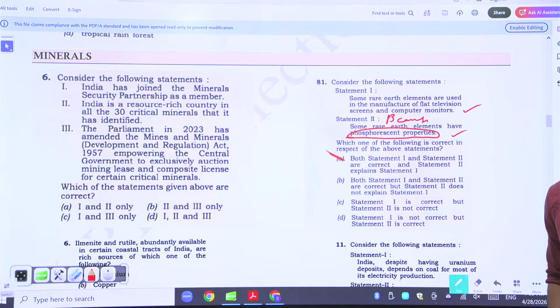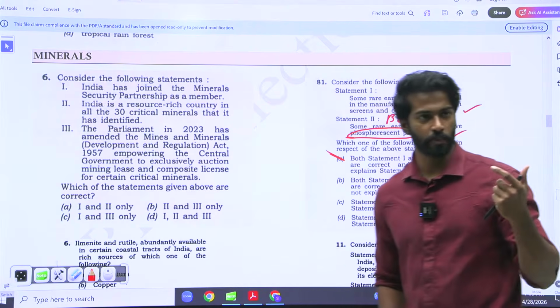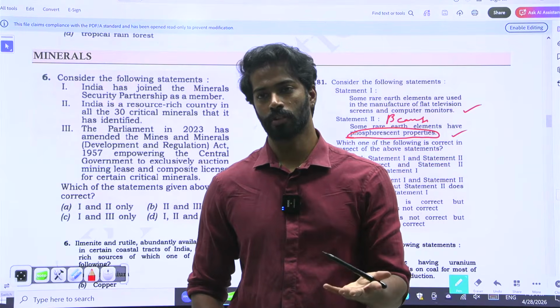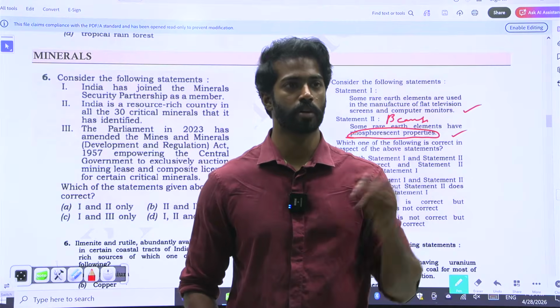Here there's no need for you to understand a trick or a particular element. Do you have to know which element has phosphorescent properties or not? No. You only have to know whether it is a generalized statement or not. Is it avoiding an extreme statement or not?